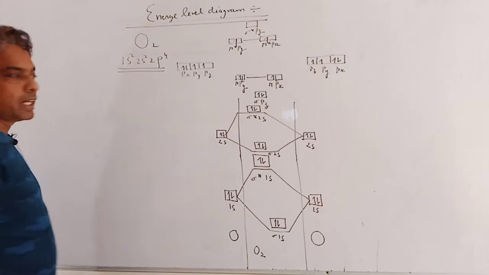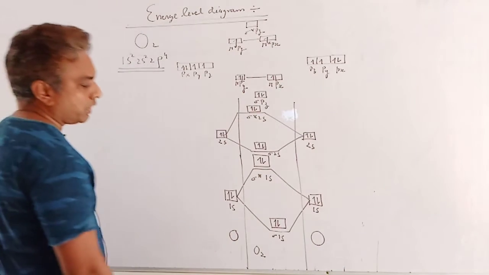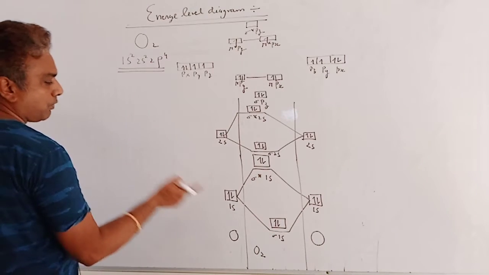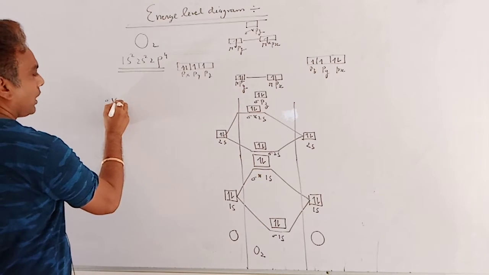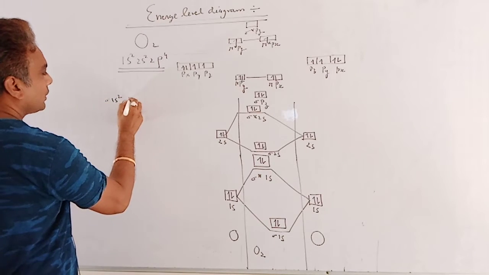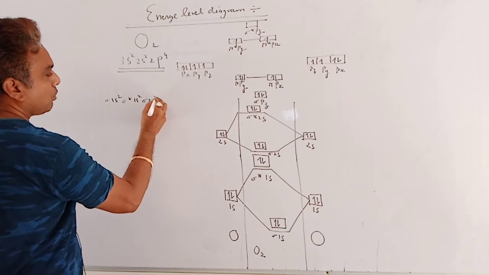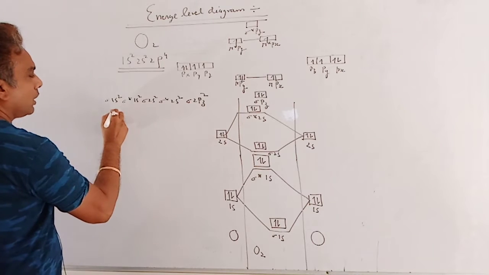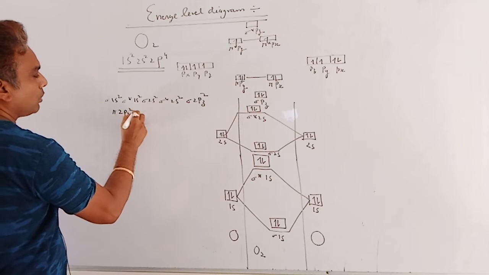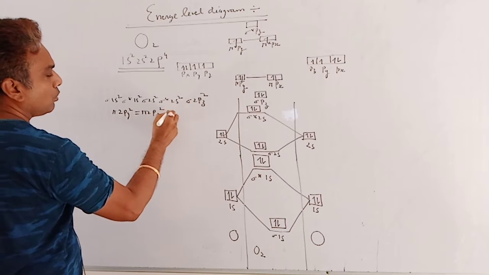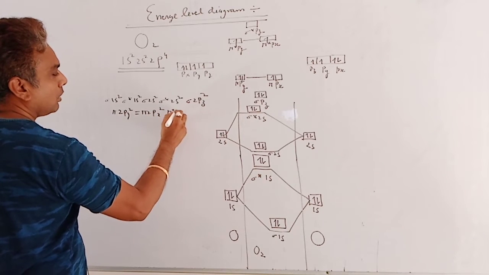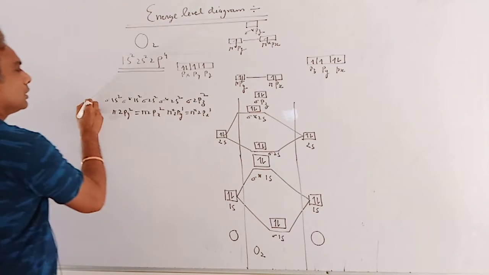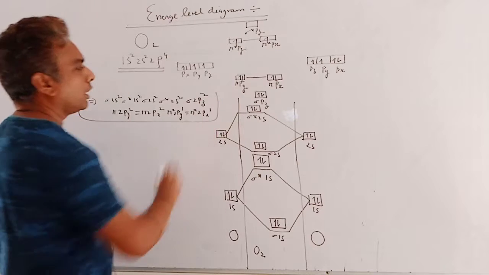According to the given diagram, we can write the electronic or molecular configuration of O2, starting from lowest energy: 1s2, then sigma asterisk 1s2, sigma 2s2, sigma asterisk 2s2, sigma 2pz2. Here pi 2py2 is equal to pi 2px2, pi asterisk 2py1 which is equal to pi asterisk 2px1. This is the molecular configuration. Clear?